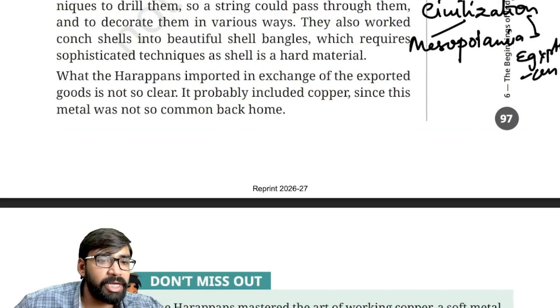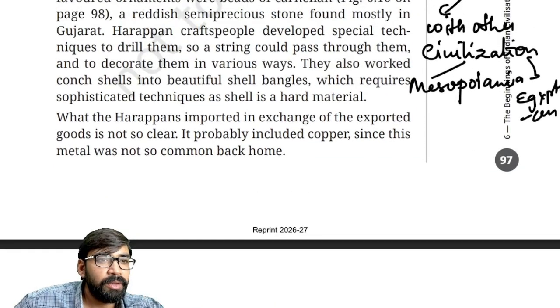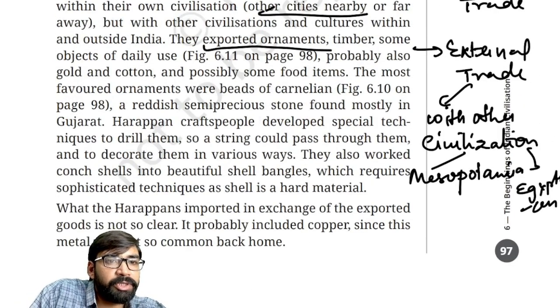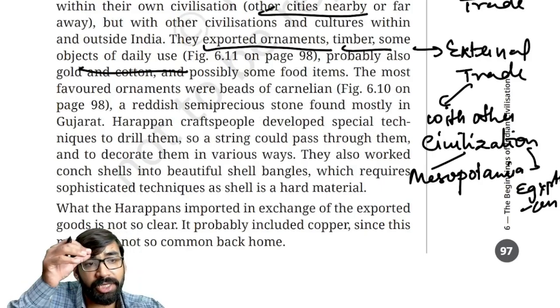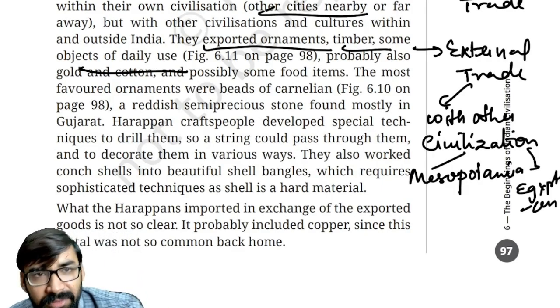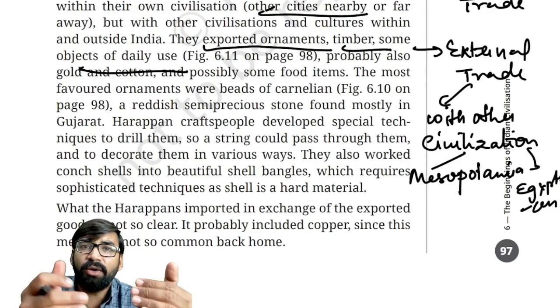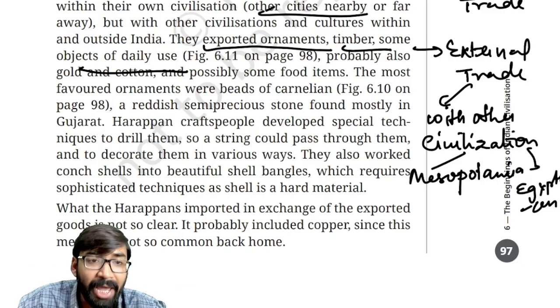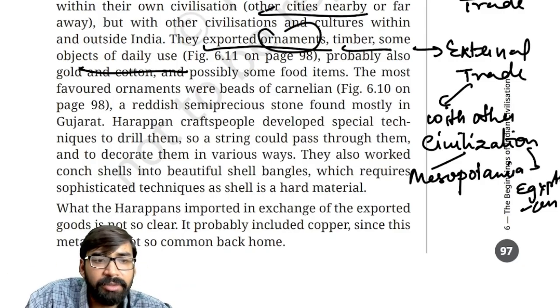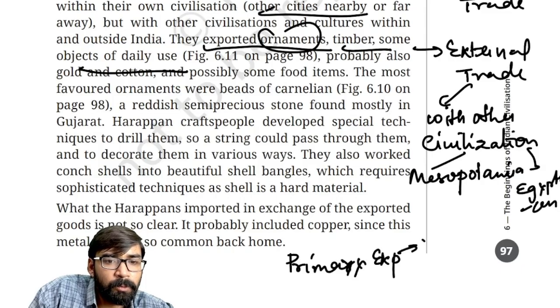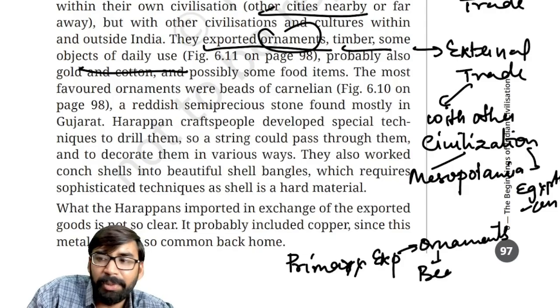Now, what are the export items? So now let's try to understand the export items. As you can see here, they exported ornaments, timber, and some objects of daily use. Clear? When you read these lines, right? Now the task here is how to understand these lines as per the concept for your examination. So the primary export items were ornaments, especially beads.